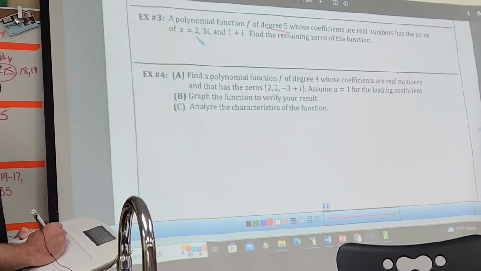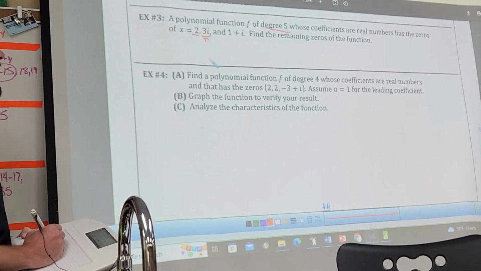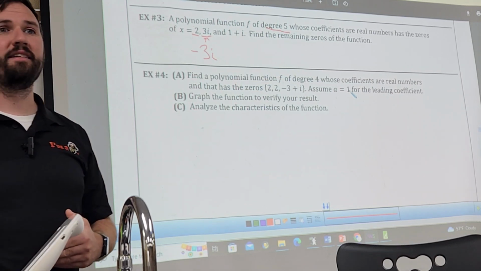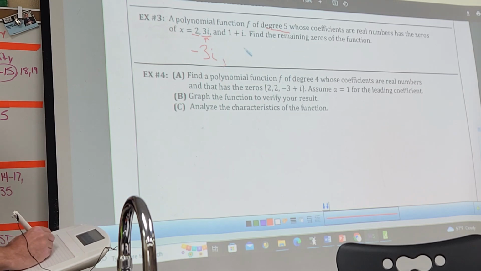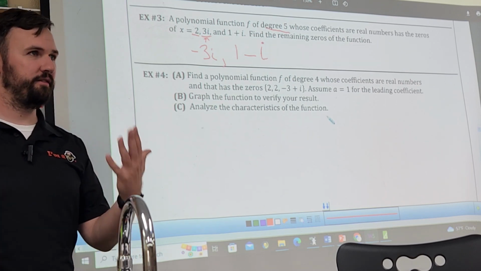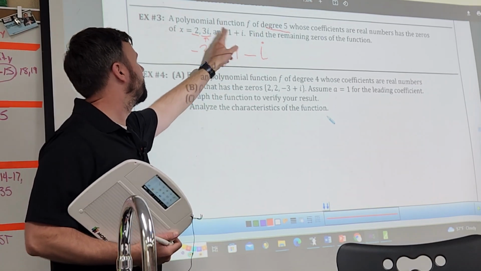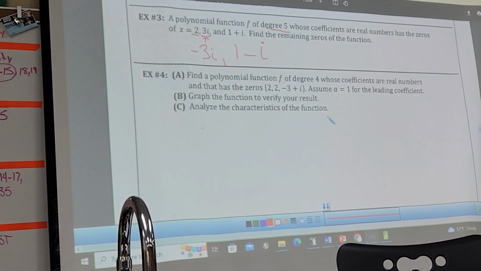All right? One of my zeros is 2. If one of my zeros is 3i, I know I have another zero at negative 3i, because that's the conjugate. 3i, negative 3i. And if one of my zeros is 1 plus i, what's another one of my zeros have to be? Now, how many zeros do I have? 5. Would there be any more? Can I guarantee that these are my 5? Yep, that's it.